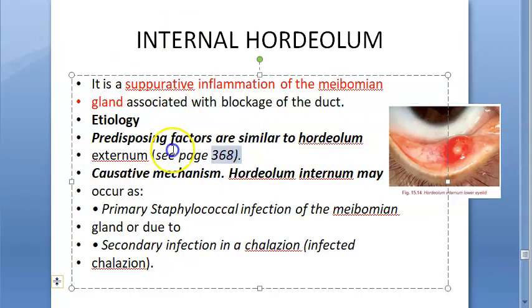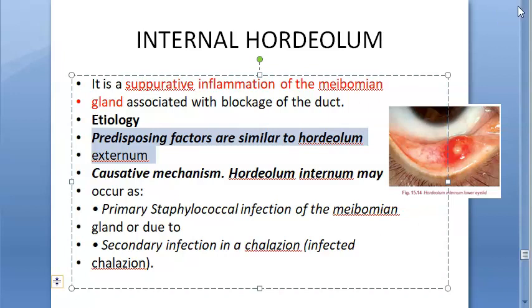What is the etiology? What are the predisposing factors? Same thing: rubbing the eye regularly. You are introducing dirt and other things near the eye, clogging these ducts, so secretions can be retained and it will become a chalazion, or it can directly get infected with Staphylococcus aureus and many other bacteria.